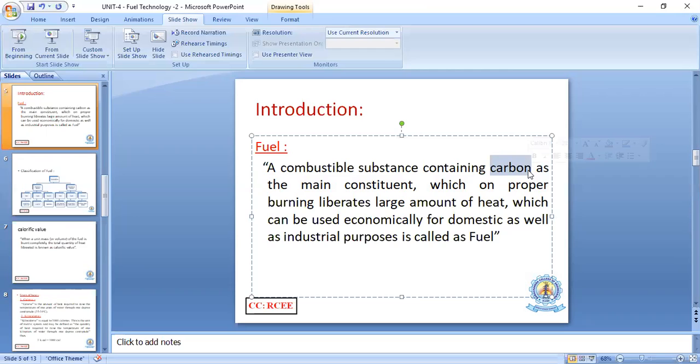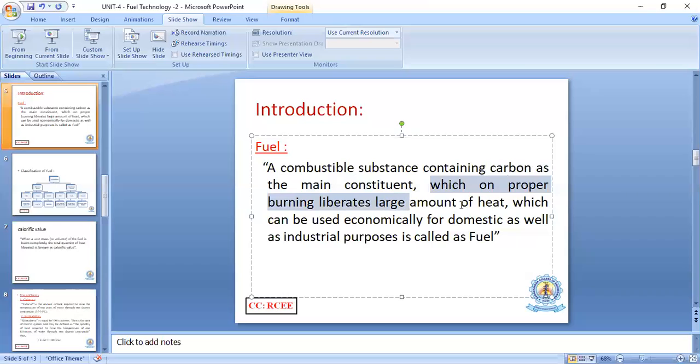Why? Because the heat is liberated from the carbon on proper burning. That means we need to supply a sufficient amount of oxygen. Then only can the fuel burn. So that is what is meant by proper burning.